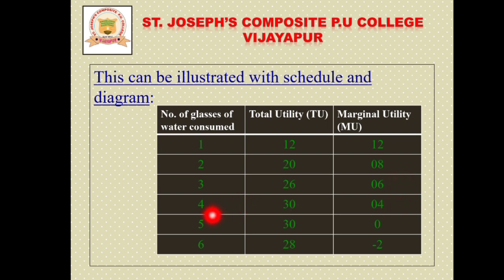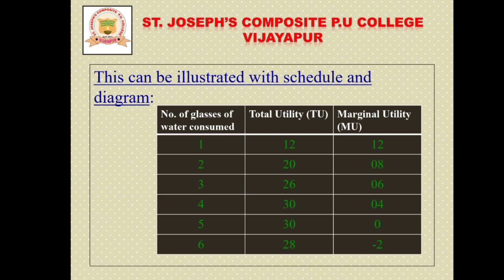Like that, when he consumed the fifth glass of water, his total utility stays the same, at a constant level. So total utility for the fourth unit is 30 and for the fifth unit is also 30, right? When total utility stays the same, the marginal utility is 0. Afterwards there is no additional utility at all, that is 0. And when it reaches the sixth glass of water, this is the crucial stage, his total utility decreases from 30 to 28.